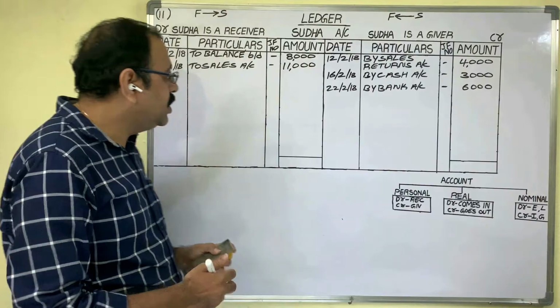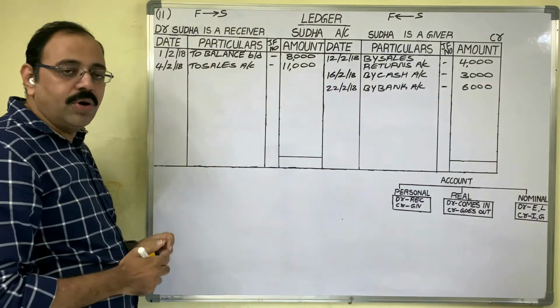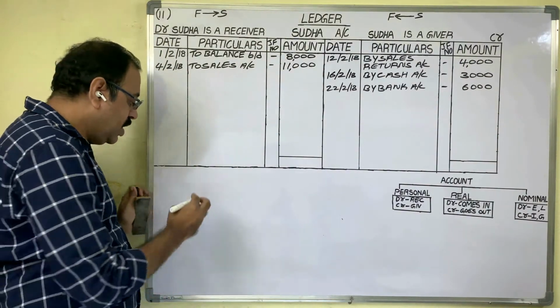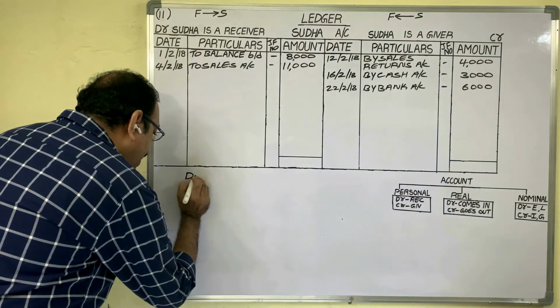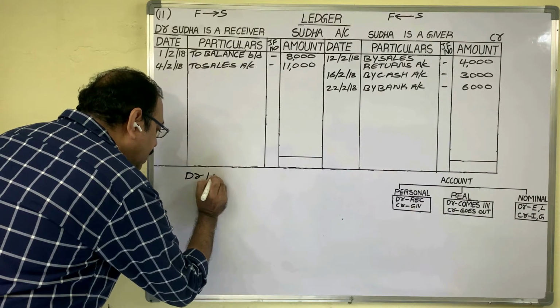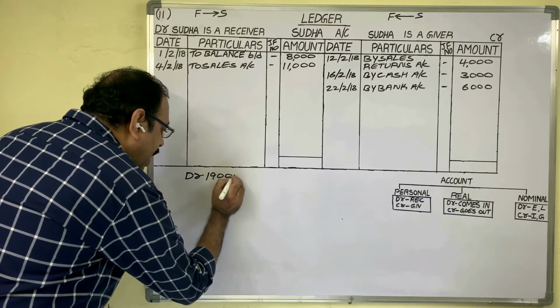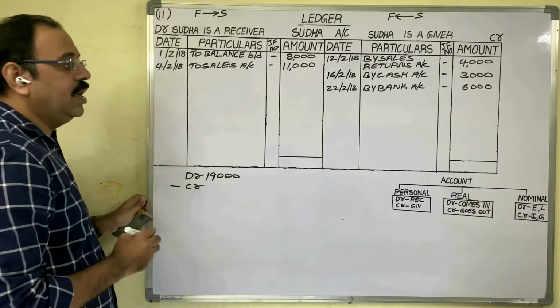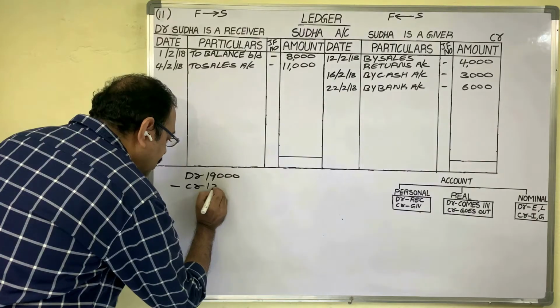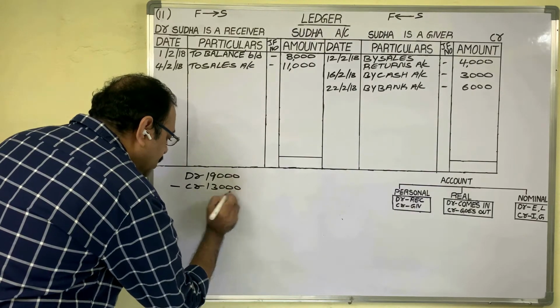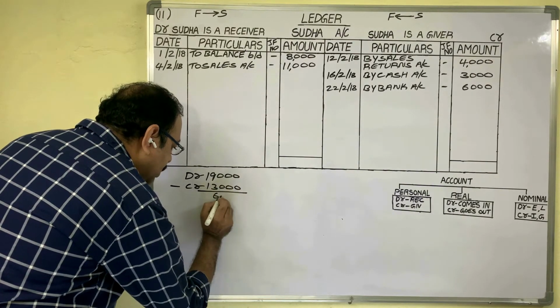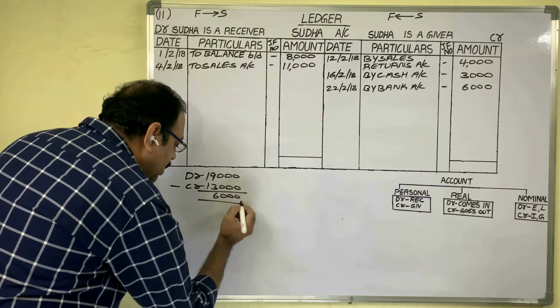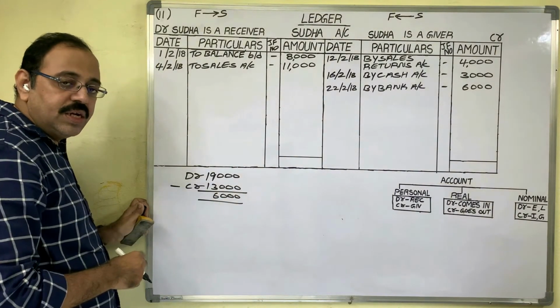How? Observe which side total is more. The debit side total is more. In rough notes, find the total of the debit side amount column: 19,000 rupees minus the credit total of 13,000 rupees. The difference, the balancing figure, is 6,000 rupees. What is the meaning of this answer?